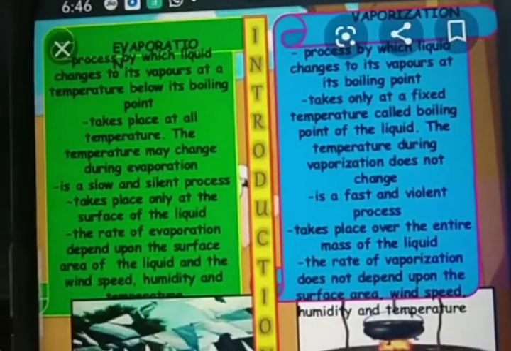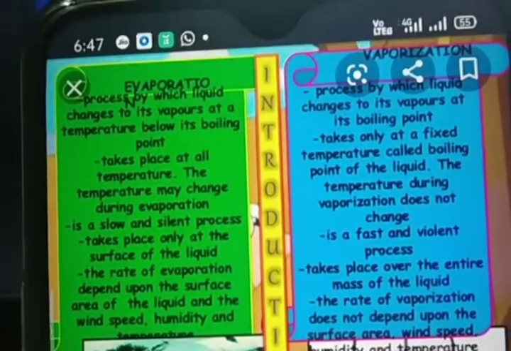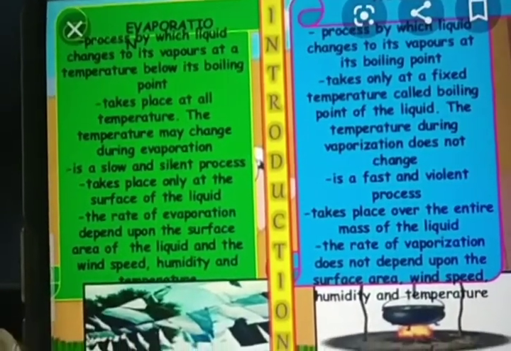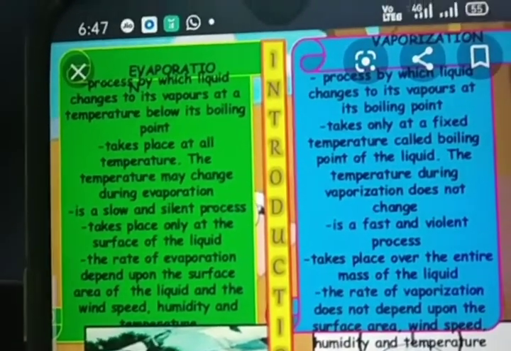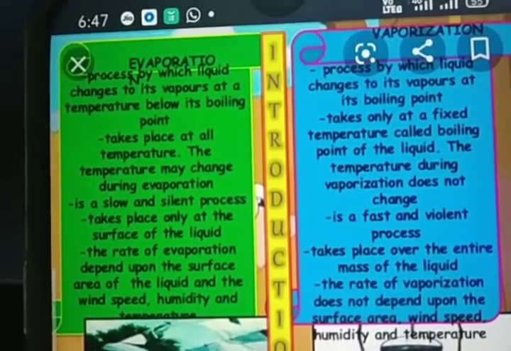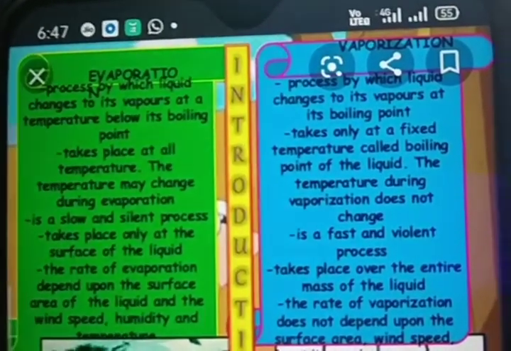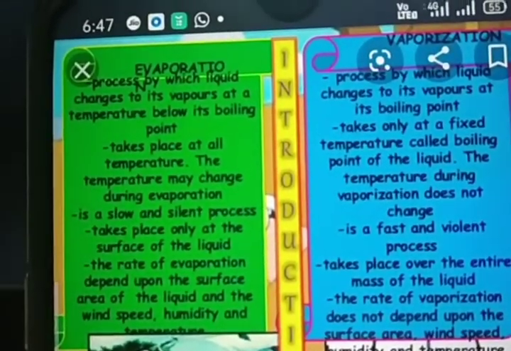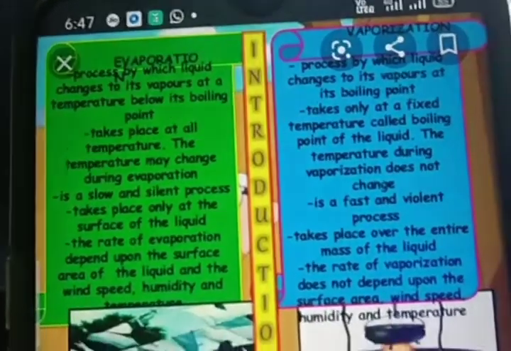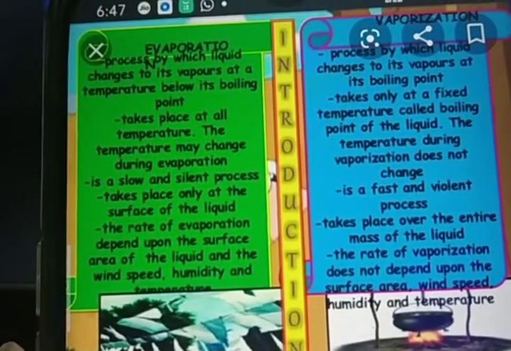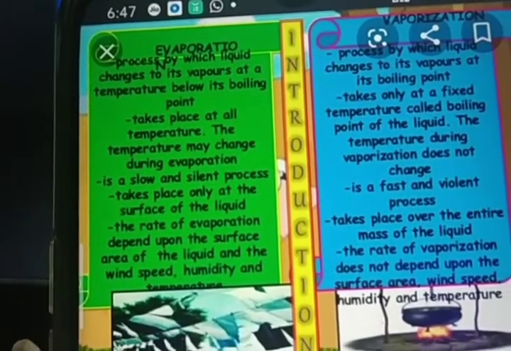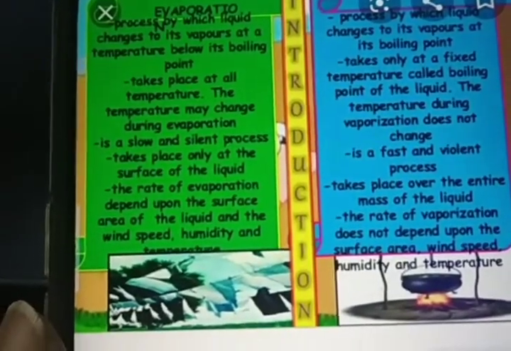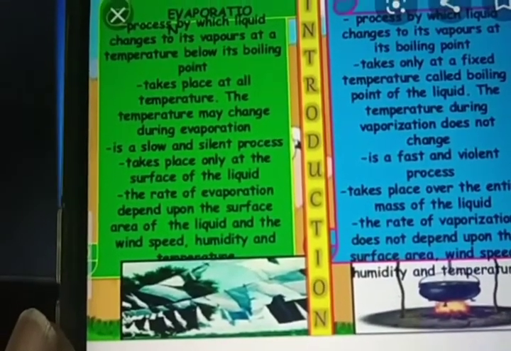Now evaporation takes place at all temperatures, and vaporization takes place only at a fixed temperature, and we call it the boiling point of that liquid. Okay, now evaporation is a slow and silent process, and vaporization is a fast and violent process. Examples, you see, what are the examples?